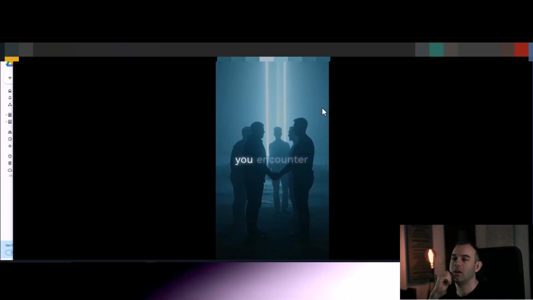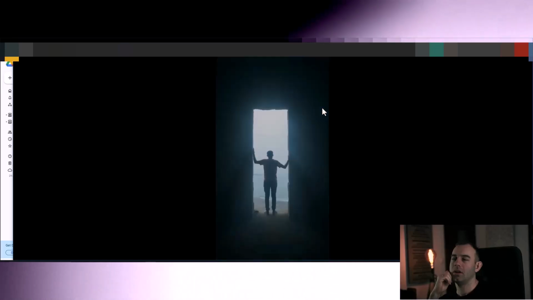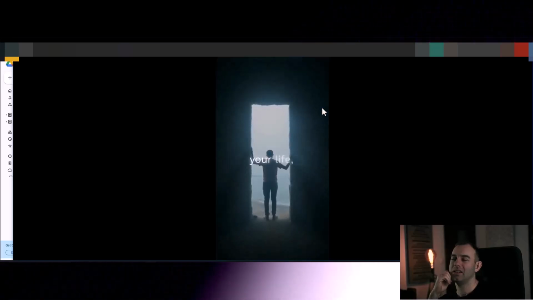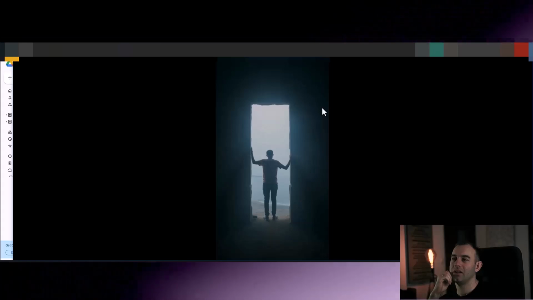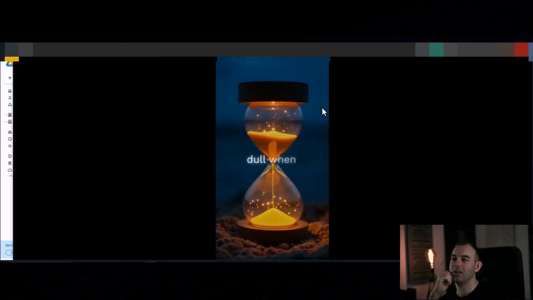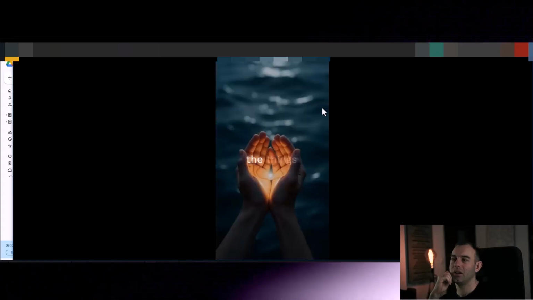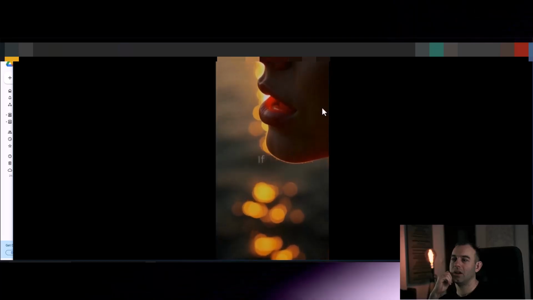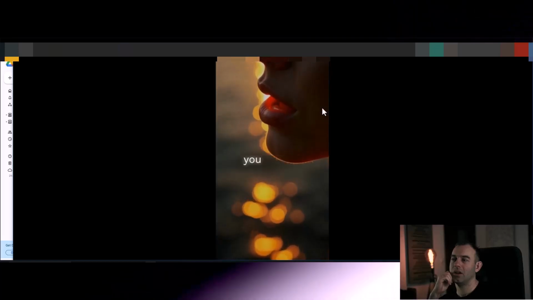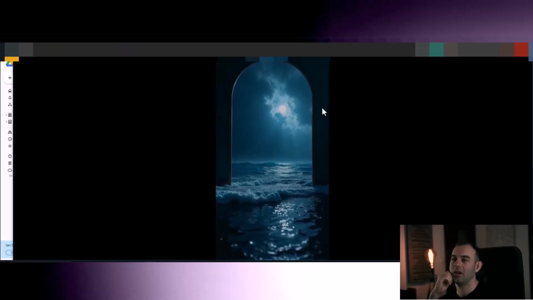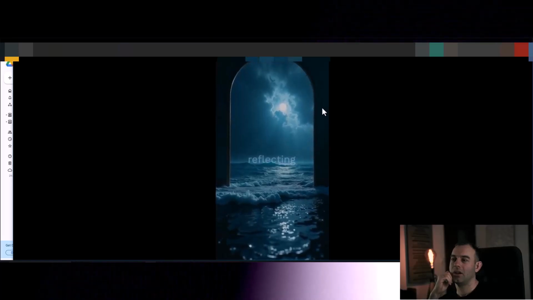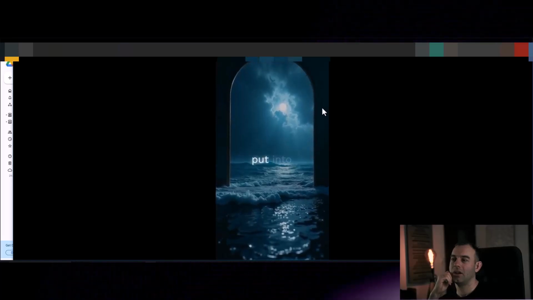Fifth, you encounter people for a purpose. Either they are meant to transform your life, or you are meant to change theirs. Sixth, never hesitate to explore something new. Life becomes dull when you begin to overlook the things you lack. Ninth, if you cannot govern your speech, you cannot govern your future. 10th, life is like a mirror reflecting back to the thinker the thoughts put into it.